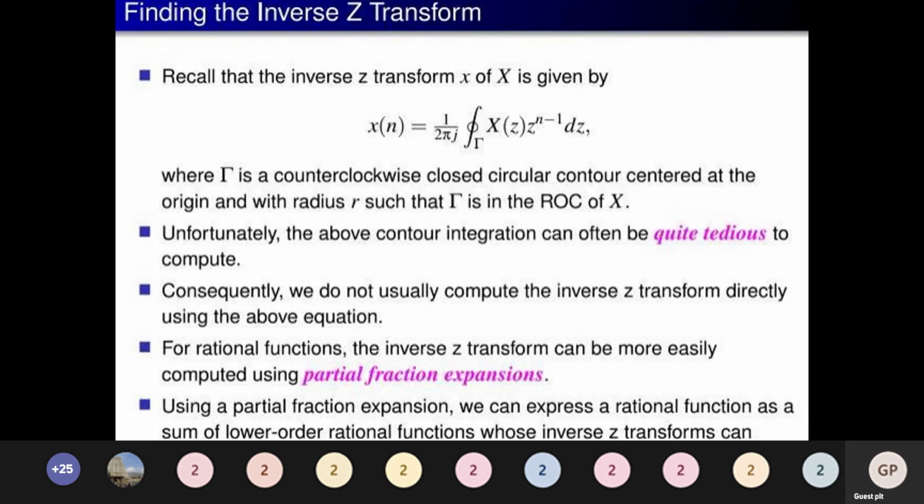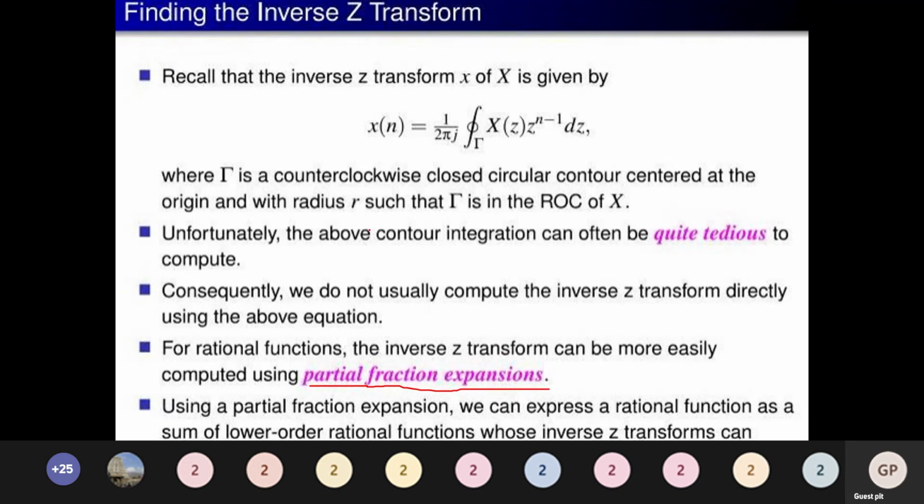Finding the inverse z transform. The formula for the inverse z transform is x of n equal to 1 by 2 pi j integral of X of z into z power n minus 1 dz. Mostly we will not go this way. We go for finding the inverse z transform using partial fractions, or long division methods.